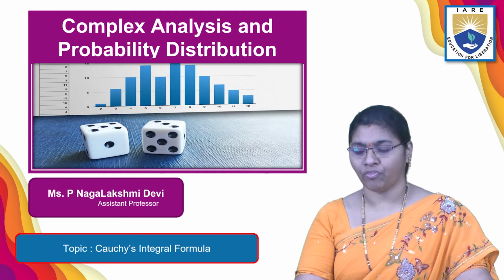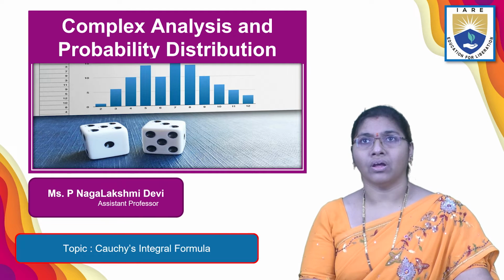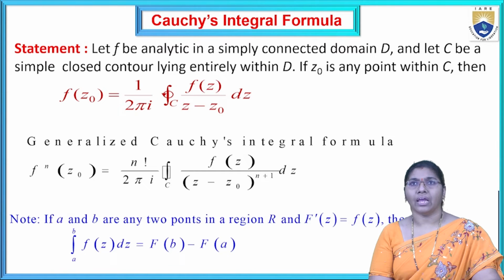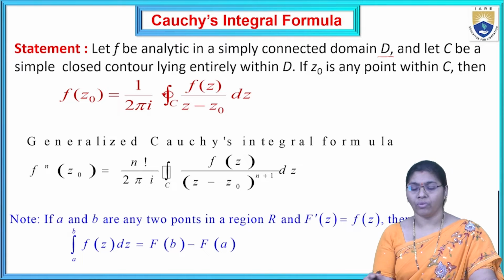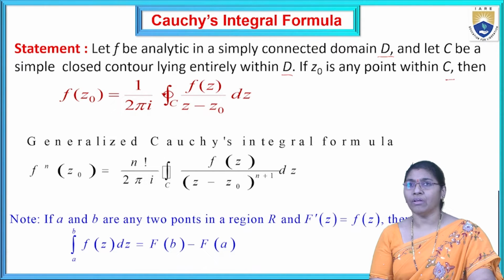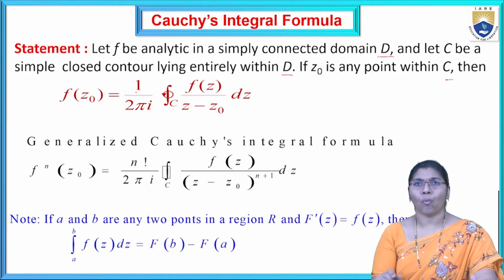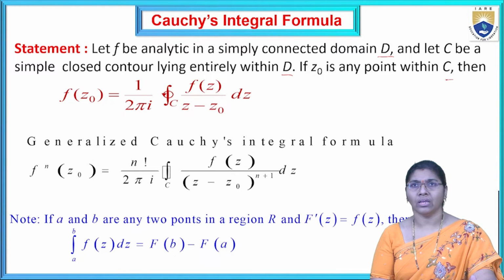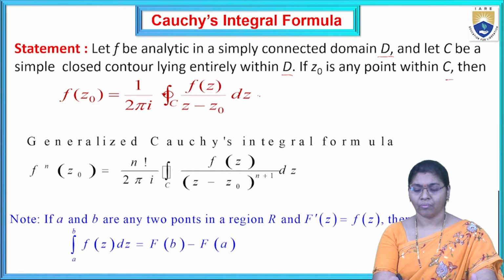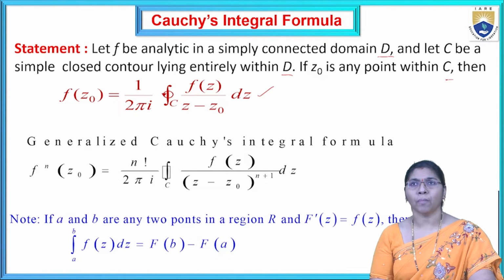Today's topic is Cauchy's integral formula. The statement is: let f be analytic in a simply connected domain D, and let C be a simple closed contour lying entirely within domain D. If Z0 is any point within C, then the Cauchy integral formula becomes f of Z0 equal to 1 by 2 pi i integral over C of f of Z by Z minus Z0 dz. This is the final formula of Cauchy's integral formula.